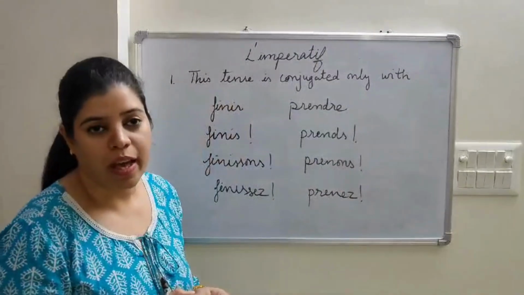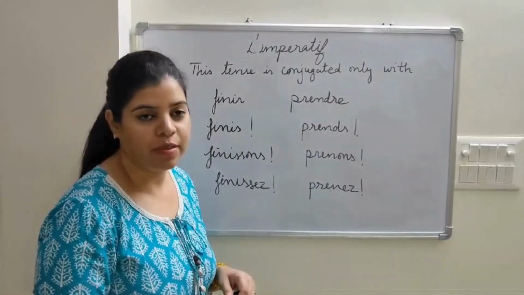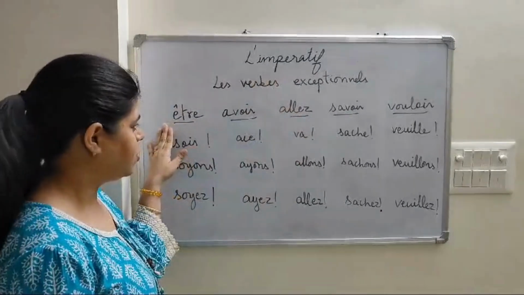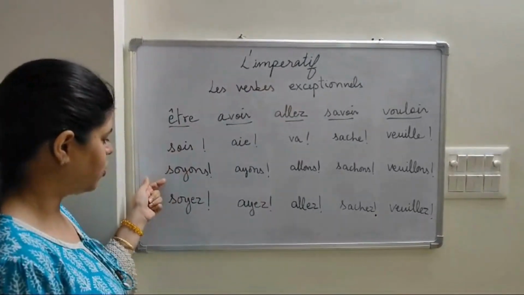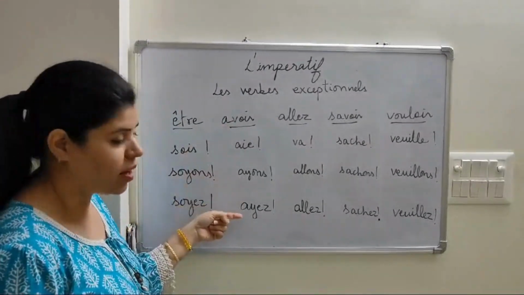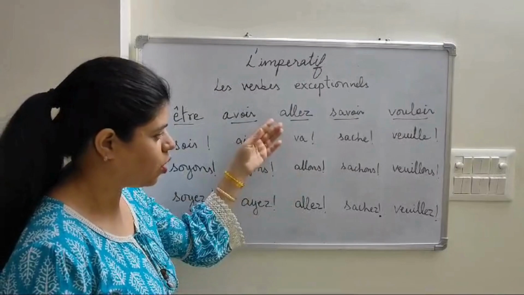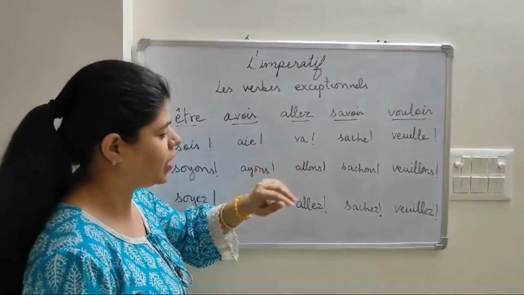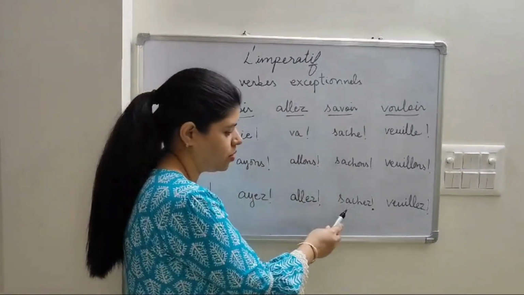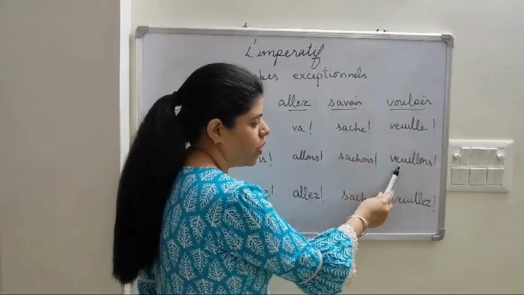Now, apart from this, we have only five irregular verbs for imperative. I'll show you the conjugation. The exceptional verbs for imperative are être, the conjugation is sois, soyons, soyez. Avoir, and the conjugation is aie, ayons, ayez. Aller, the conjugation is va, allons, allez. The normal present tense conjugation, just we have to remove the S with tu. Next is savoir. So it would be sache, sachons, sachez. And the last one is vouloir, for which the conjugation would be veuille, voulons, veuillez.